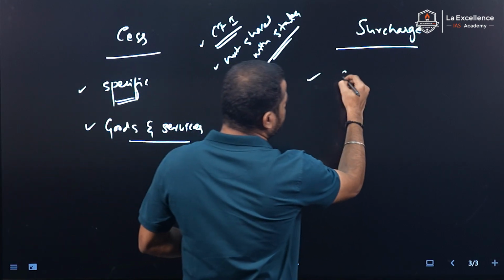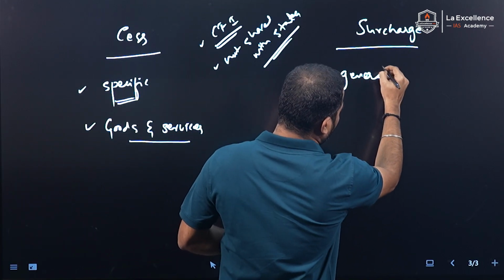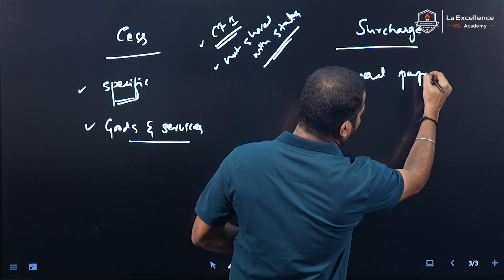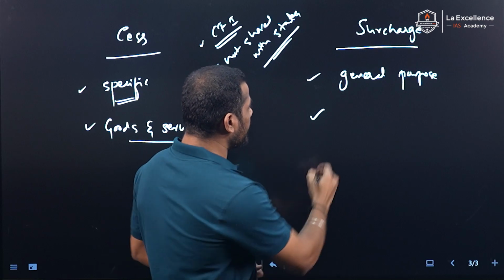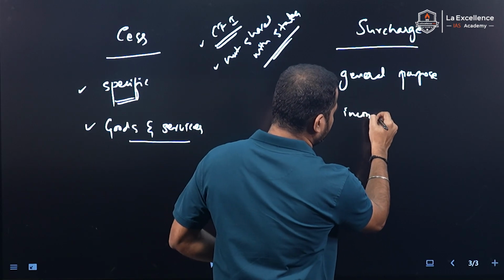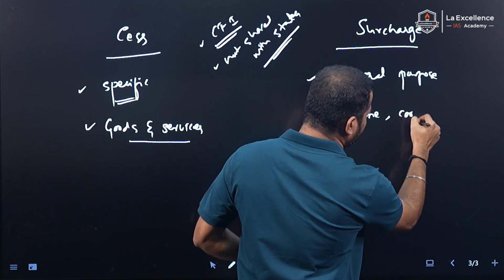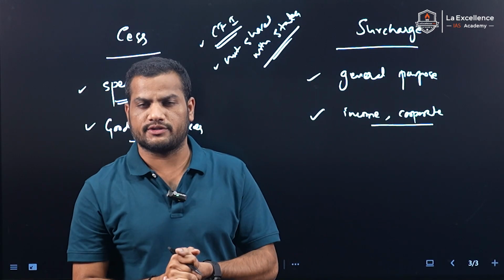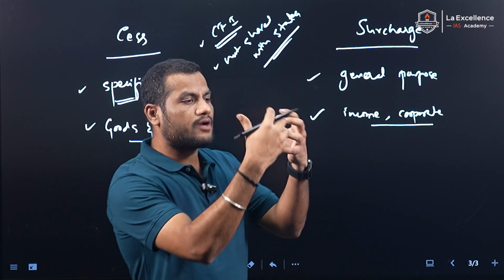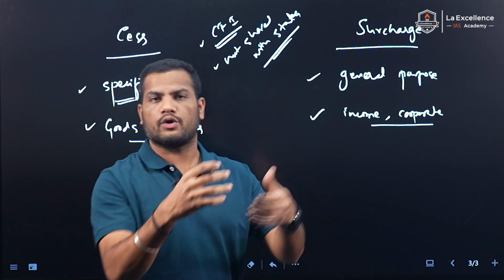Surcharge is for general purposes, but it majorly includes the income of individuals, income or corporate tax, and majorly targets high-wealth individuals, to extract more funds from them for equitable distribution.